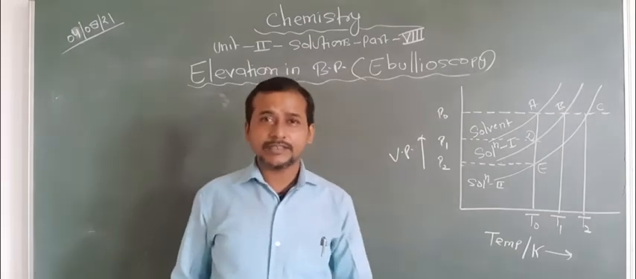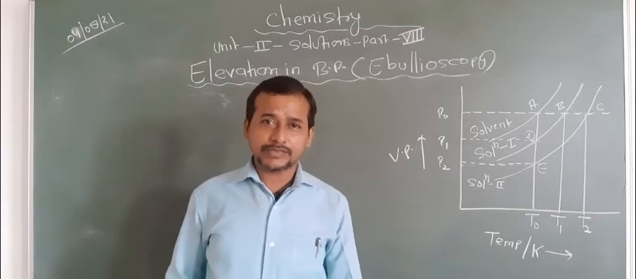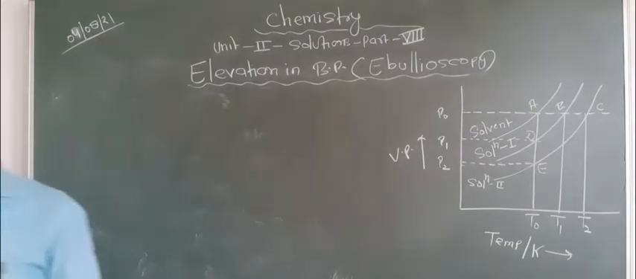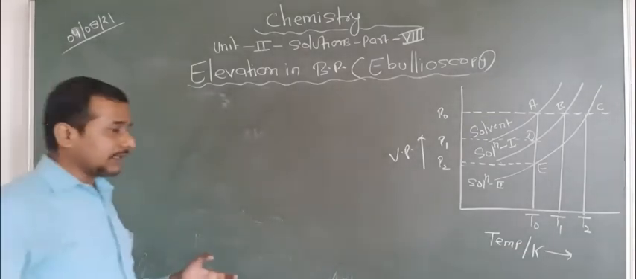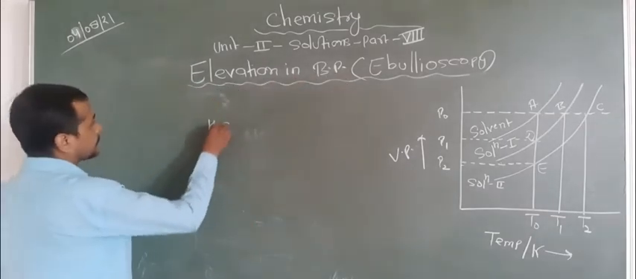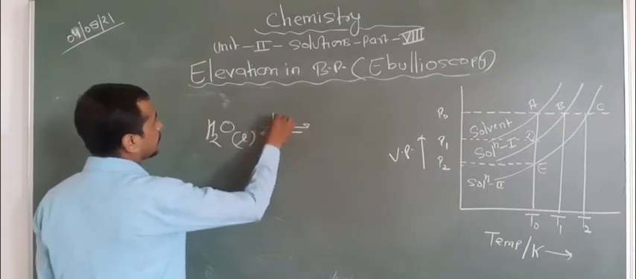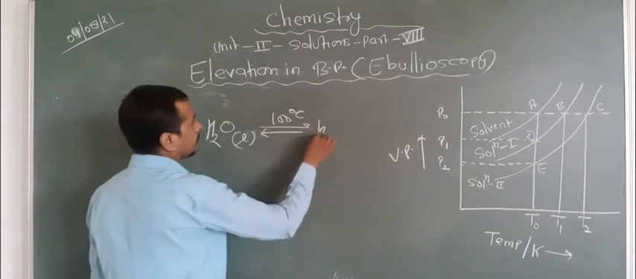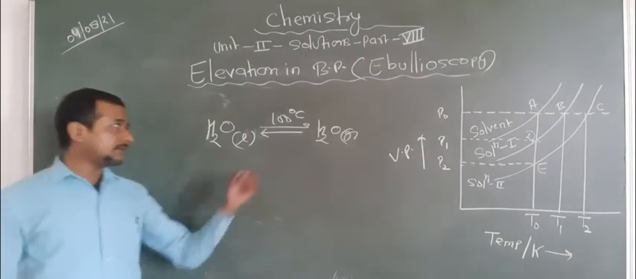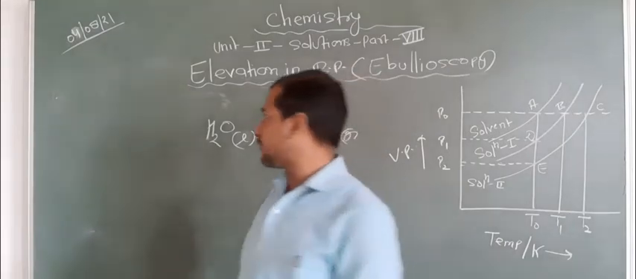What is the boiling point? The temperature at which the liquid or solution has vapor pressure equal to the atmospheric pressure. In that condition the liquid or solution starts boiling. Just you can see here, this is liquid, and at 100 degrees centigrade for water, both forms are there. At that temperature the vapor pressure of water is equal to atmospheric pressure, and that's why water starts boiling.